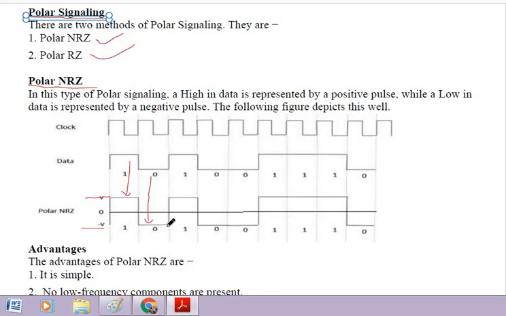In polar line coding, two voltage levels are decided, positive and negative voltage. Bit 1 is represented with positive voltage and 0 bit is represented by the negative voltage. Okay, and for the complete duration of the bit, this pulse will remain positive or negative.